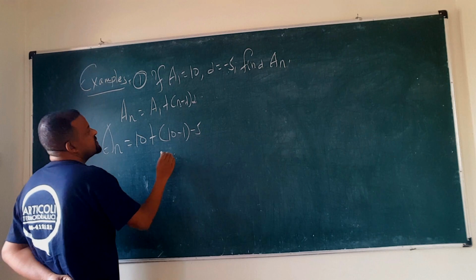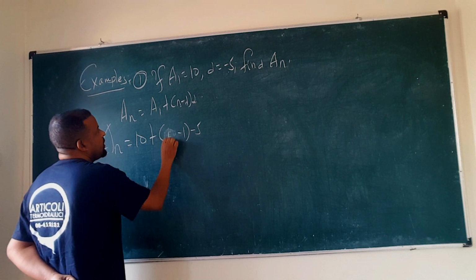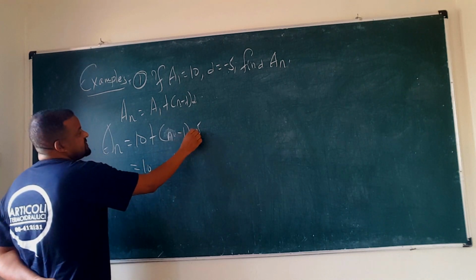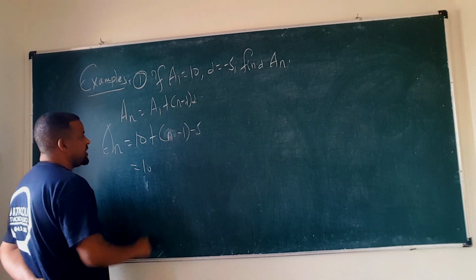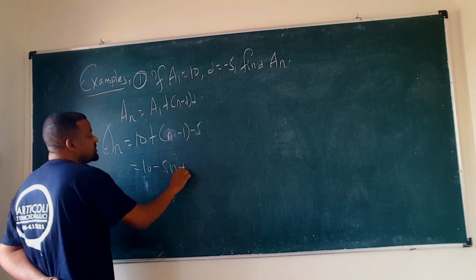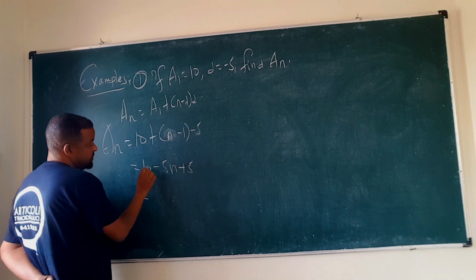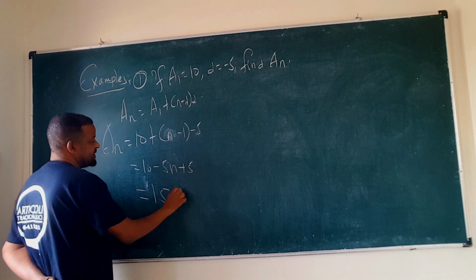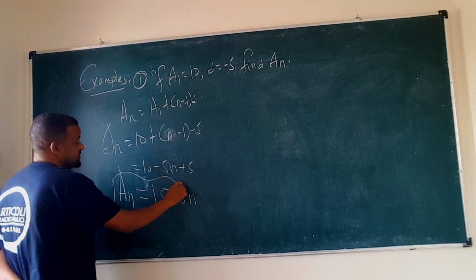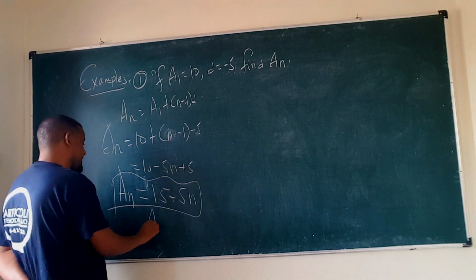This negative 5 will be distributed: negative 5 times n is negative 5n, negative 5 times negative 1 is positive 5. So that will be 10 plus 5, which is 15, minus 5n. This is an.